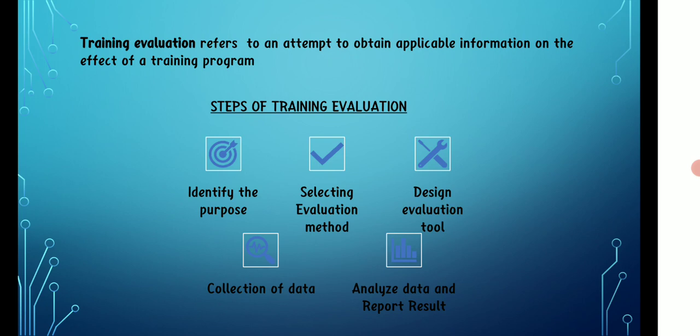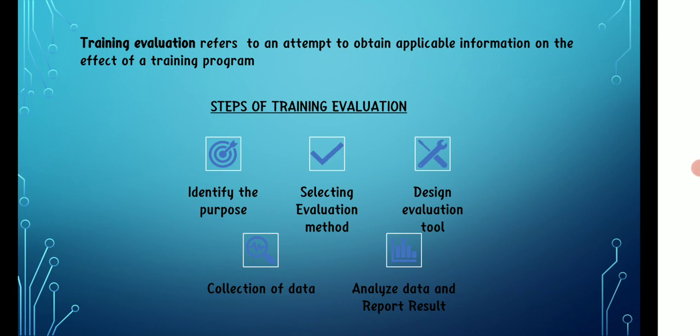Let's see what is meant by identify the purpose. The first step of the evaluation process is to identify the purpose. In this step, you are essentially answering the question, why do we want to evaluate the training program? It might be to assess whether the participants benefited from the training program and also to assess the impact of the training program on the business area.